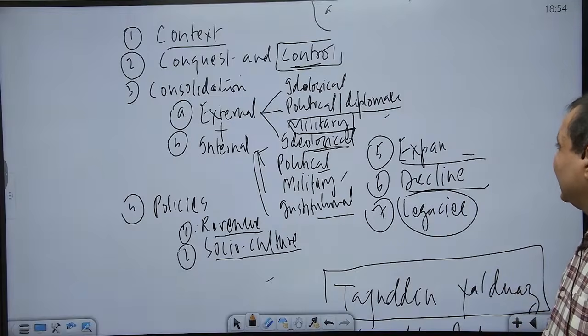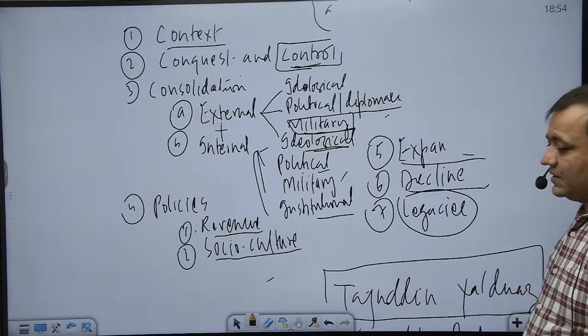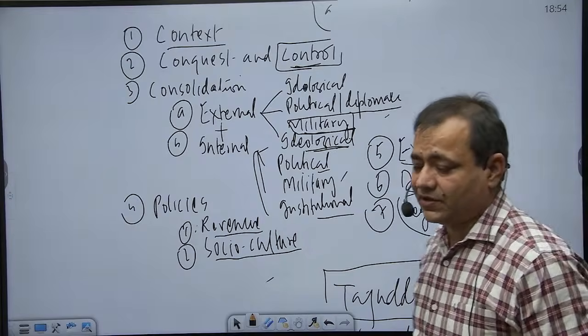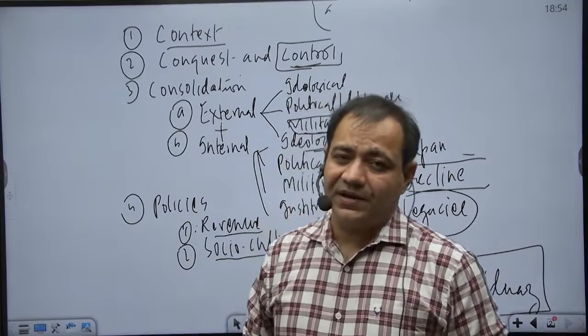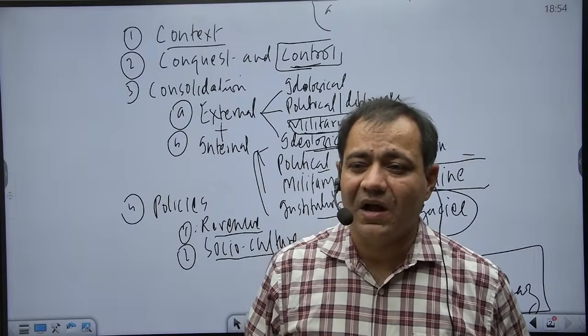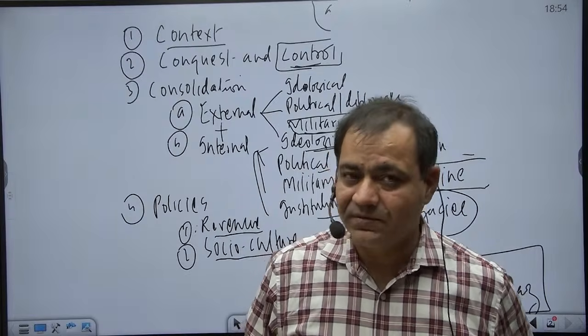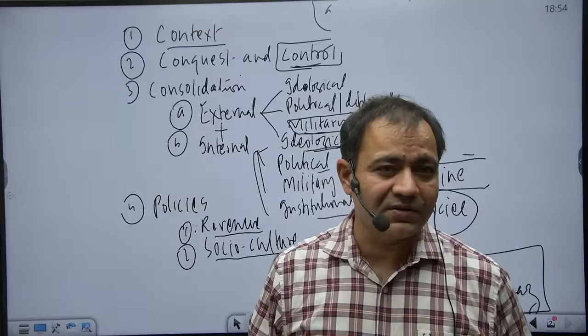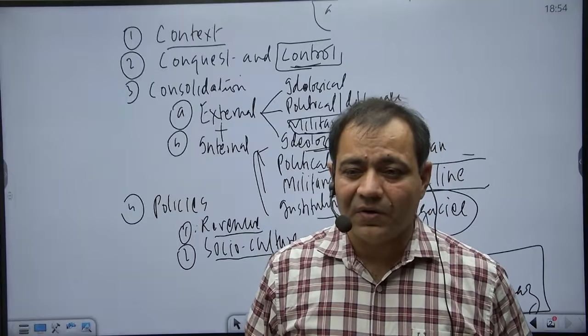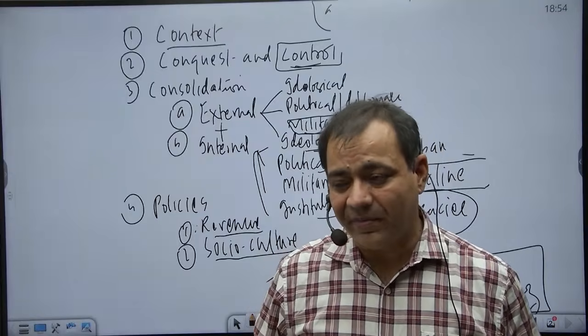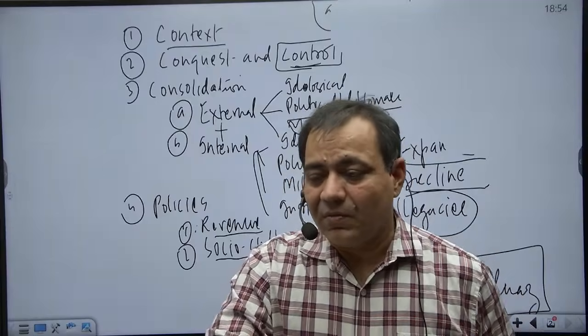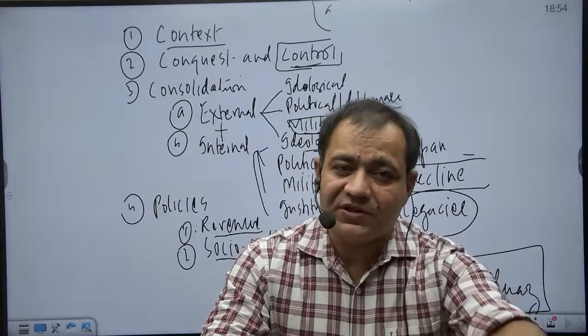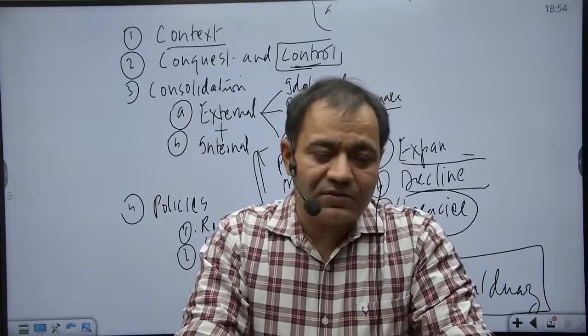had some legacies. And when we talk about his legacies, few of them we have already talked about, that he completed the construction of the Qutub Minar. And do you remember the mosque? We also discussed it. That was Quwwatul Islam Mosque. That mosque was also expanded by this person. One more sultan who is associated with expansion of that mosque of the Qutub complex known as Quwwatul Islam Mosque.